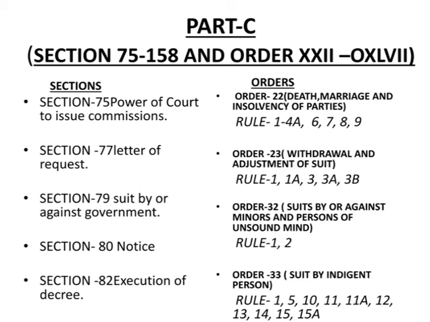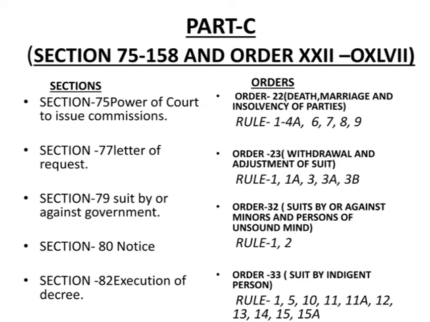Sections. Section 75, power of court to issue commission. Order 22, death, marriage and insolvency of parties. Their important rules are 1 to 4A, 6, 7, 8 and 9. Section 77, letter of request. Order 23, withdrawal and adjournment of suit. Their important rules are 1, 1A, 3, 3A and 3B.